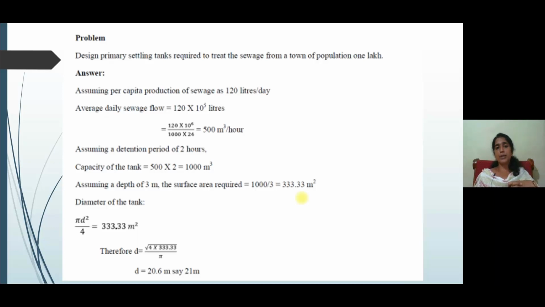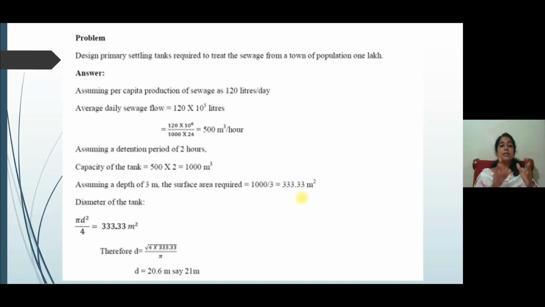If you are assuming a per capita water demand as 150 liters per head per day, 80% of this will be converted into wastewater. Here the assumed value is 120 liters per capita per day of wastewater.